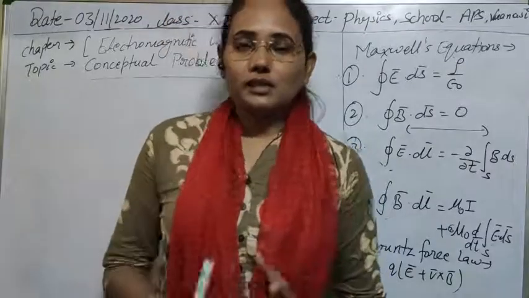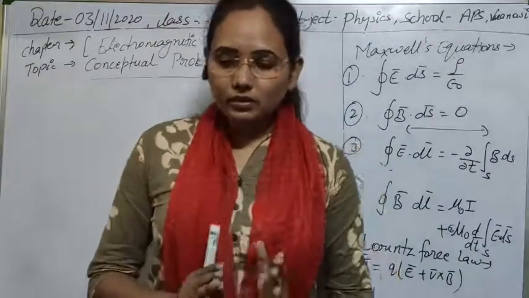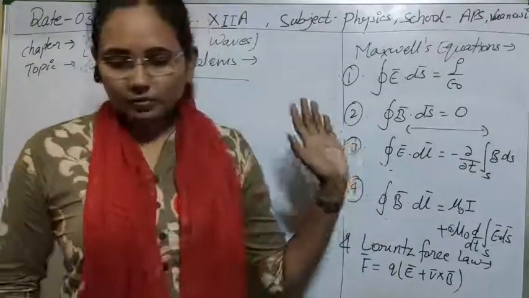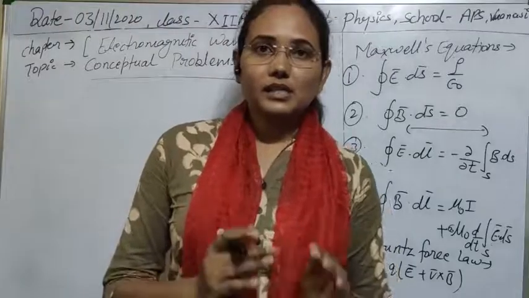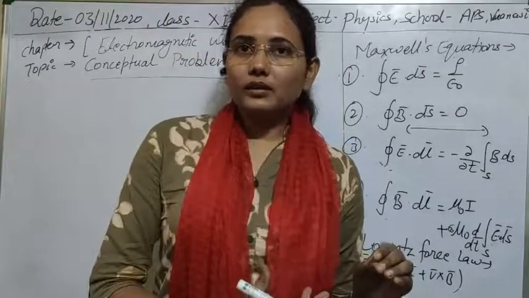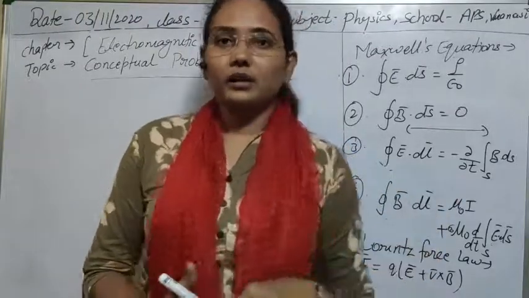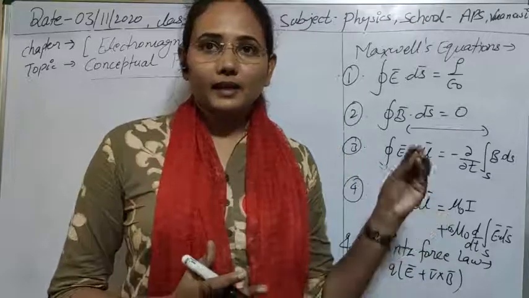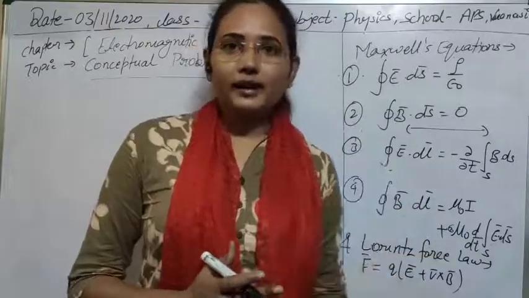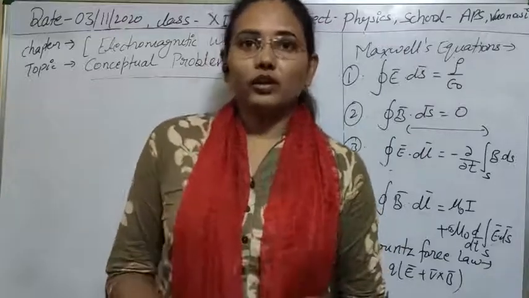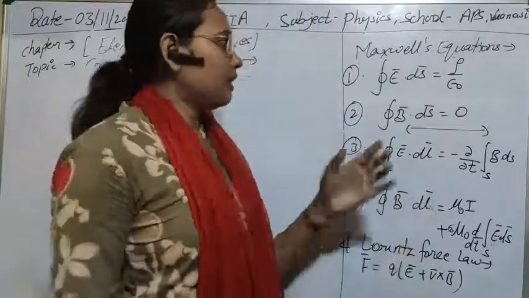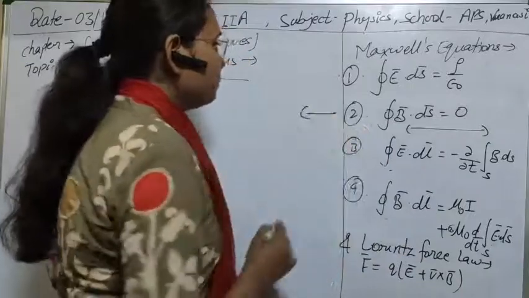So the next question is: which equation explains that magnetic field lines cannot start from a point or cannot end at a point? Means neither can the magnetic field lines start from a point, nor can they end at a point. Means magnetic monopoles don't exist. Here we are talking about that. So this is represented by equation 2.